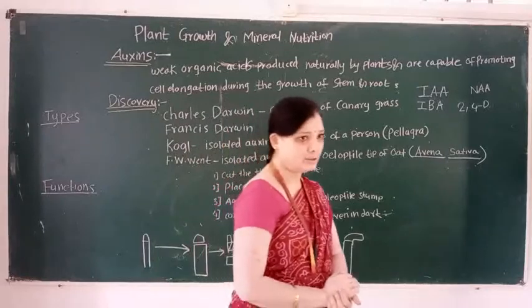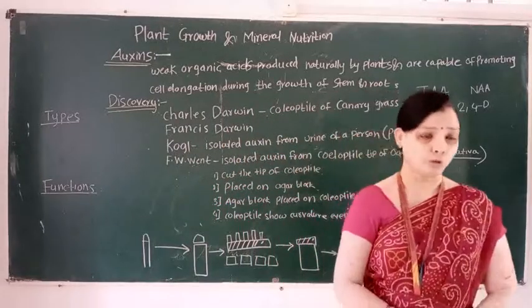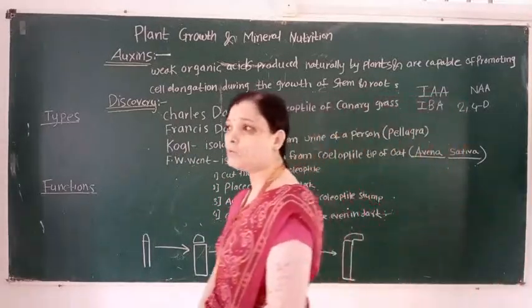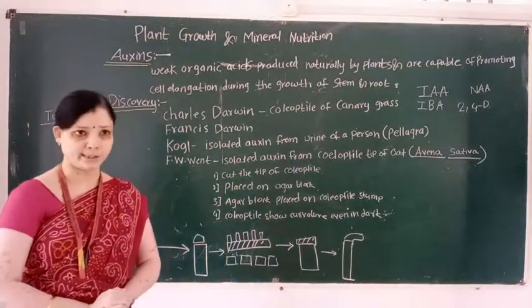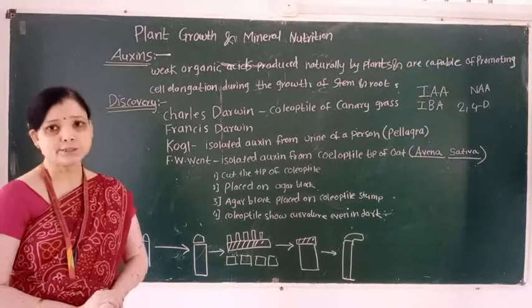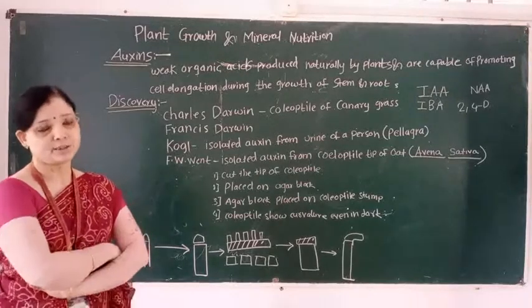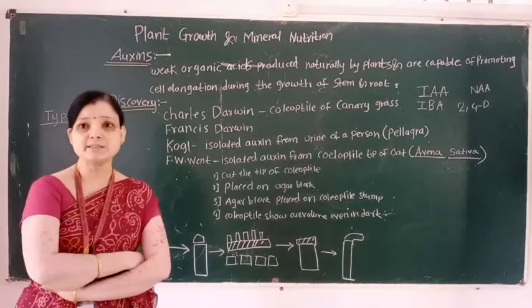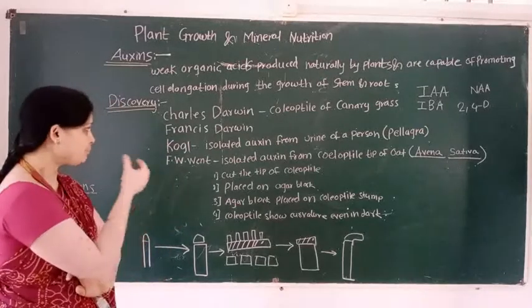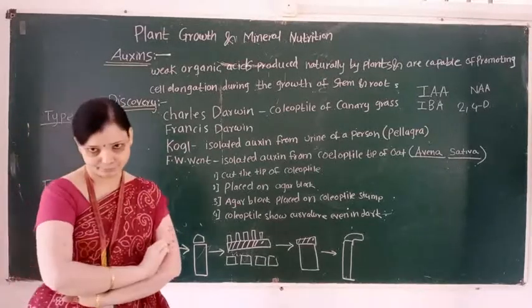Then we learn the discovery of auxin. Who discovered the phytohormone, that is auxin? First scientist, that is Charles Darwin and his son Francis Darwin.